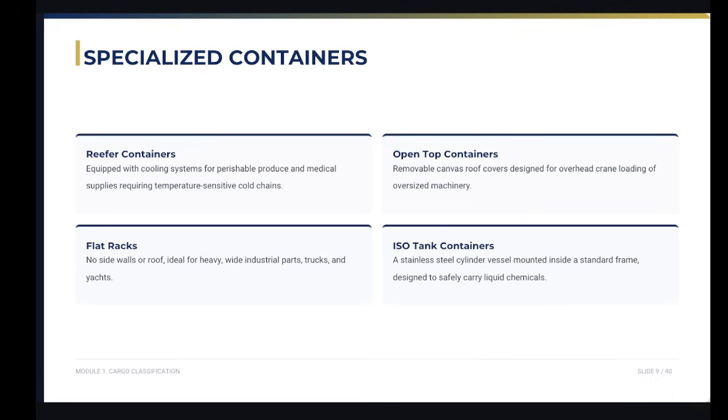And lastly, what we call the ISO tank containers. So this one is used to transport liquid chemicals safely. It is a stainless steel cylinder vessel mounted inside a standard frame. So again, it's designed to safely carry liquid chemicals.